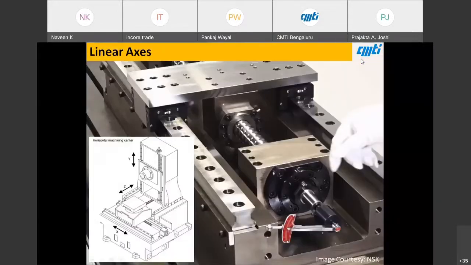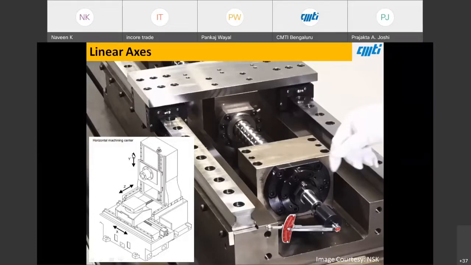So here I have taken an example wherein you can see a machine tool. If we open up the cover, this is the basic structure of how the machine tool looks. On a machine bed there are slides, and below them you can see the ball screws and LM guides mounted, over which the slides are sliding.